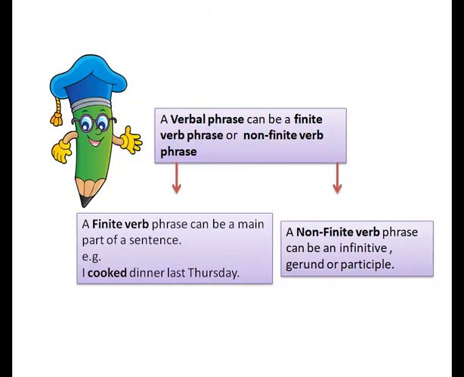Verbal phrases can be finite or non-finite. What does it mean? A finite verb can be the main part of a sentence. For example, I cooked dinner last Thursday. In this sentence, cooked is the main verb which is telling the action that something was cooked last Thursday. Now what is a non-finite verb? Non-finite verbs actually look like verbs but they act differently.